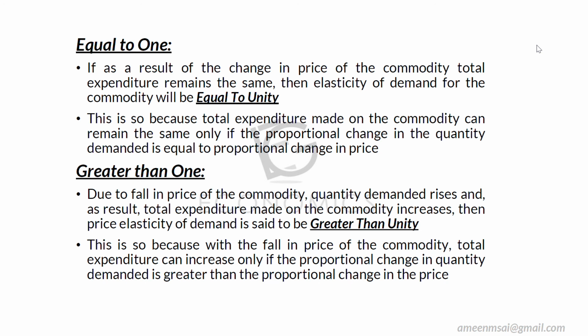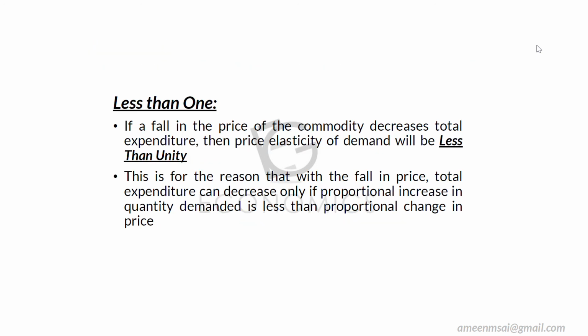Okay, fine. The next one is less than 1. So when there is a change in price and the expenditure on that commodity is less than the previous expenditure, then we will say that the price elasticity of demand will be less than unity. This is for the reason that with the fall in the price, total expenditure can decrease only if proportional increase in the quantity demanded is less than proportional change in the price.